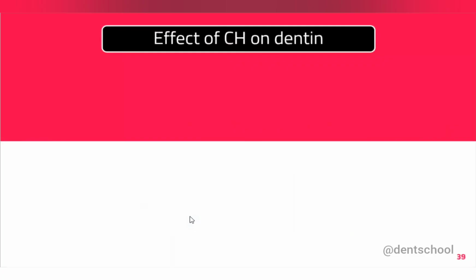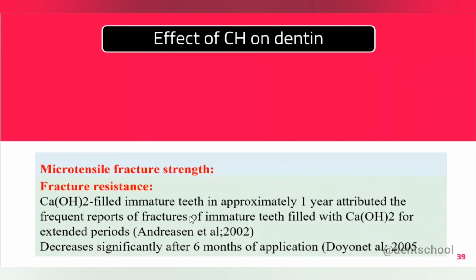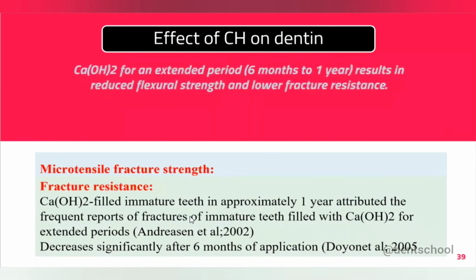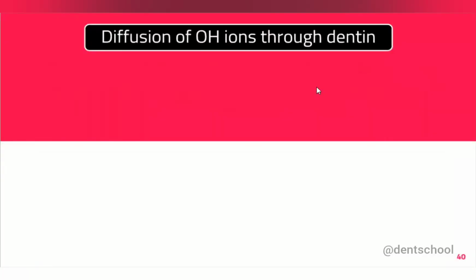Okay. Next is the effect of calcium hydroxide on dentine. This we've already discussed, that it can reduce the flexural strength and fracture resistance of the dentine. So if you use it for a longer period of time, say for example 6 months to 1 year, it can reduce the mechanical strength of the dentine. This also we have discussed, that according to Sequeira, he gave a standard protocol of using calcium hydroxide up to 30 days, particularly for the infected mature tooth with apical periodontitis. Okay. Now we'll talk about the diffusion of hydroxyl ion through the dentine.